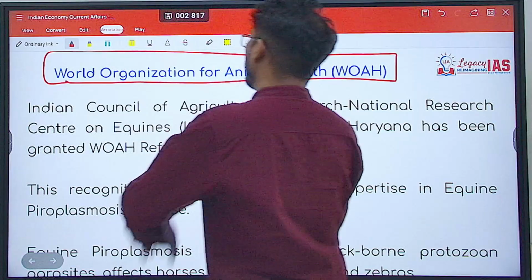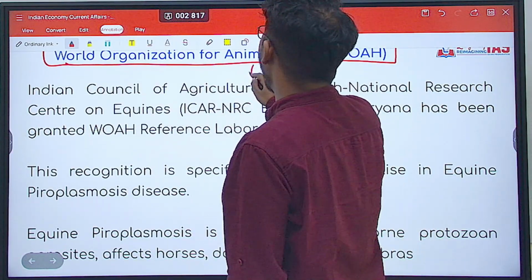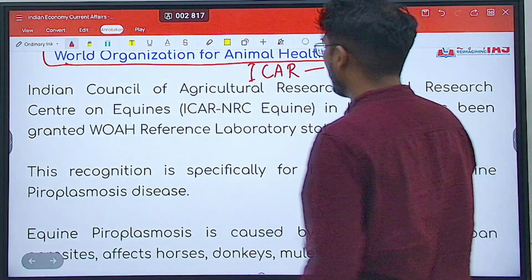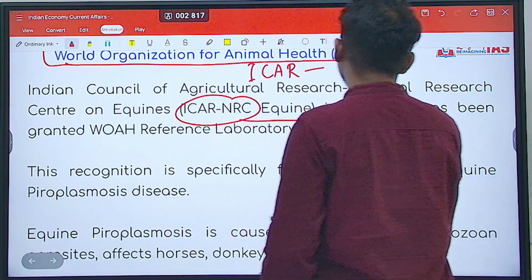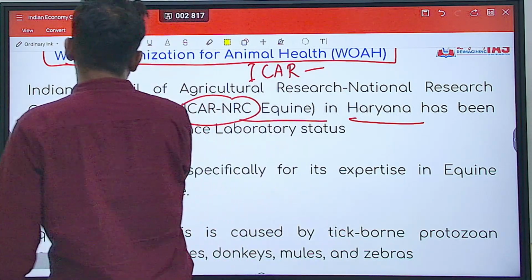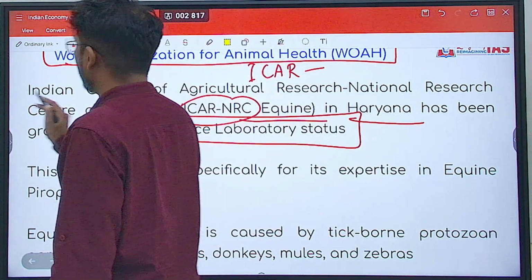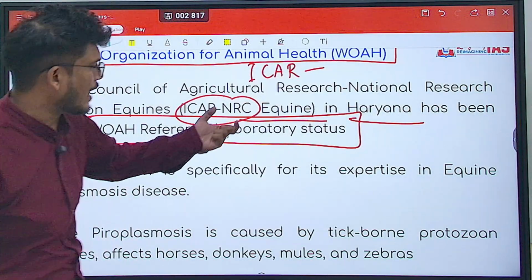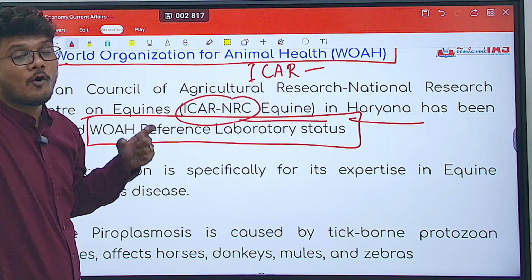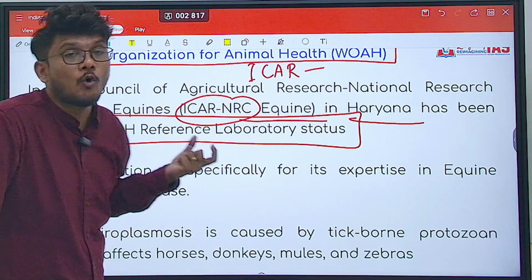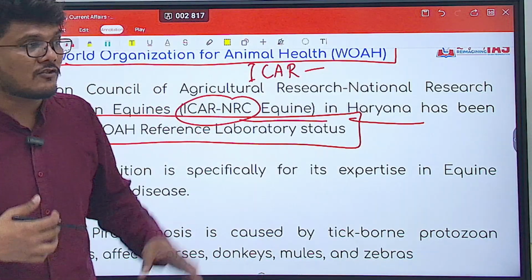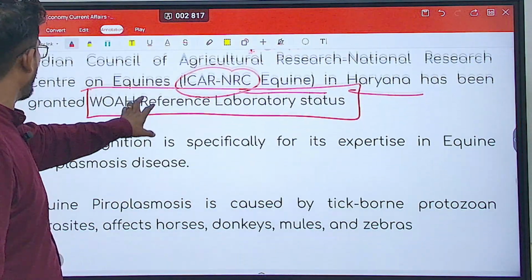Now, what is the news all about? The Indian Council of Agricultural Research, ICAR, National Research Center for Equines, ICAR NRC Equines, in the state of Haryana, has been granted WOAH reference laboratory status. What does this mean? That this particular ICAR NRC Equines has now got WOAH reference laboratory status. So it can act as a WOAH reference laboratory. It can conduct certain tests, certain experiments whose outcome is validated by WOAH.